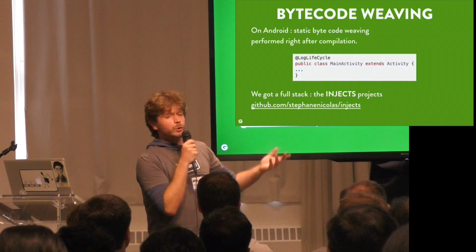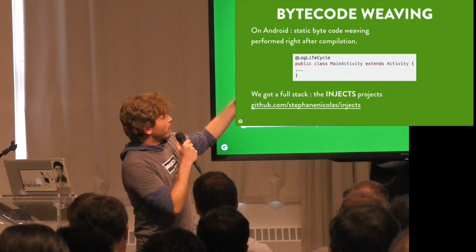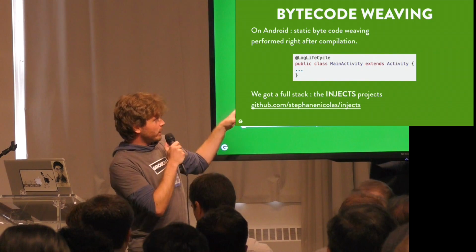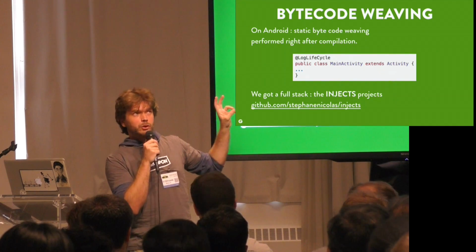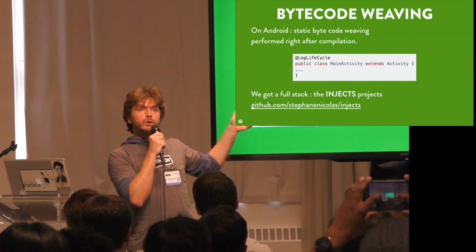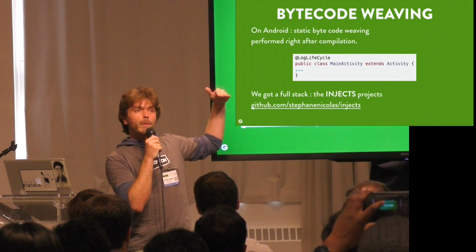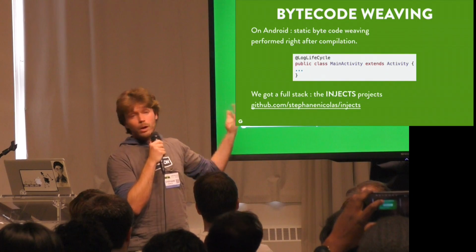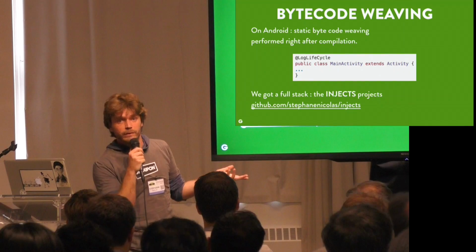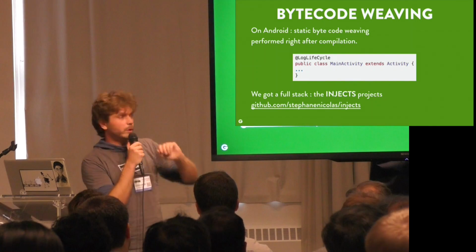So here is an example of what we could achieve using bytecode manipulations. Let's take a single activity, this very simple one, and you just annotate it with @LogLifecycle. Once this gets compiled, we provide this bytecode to a transformer, I think we call that. Now we detected that you added this annotation, and we can change the bytecode according to that and perform a certain number of actions. For instance, here, we're going to look at all the methods that are related to the lifecycle of the activity and log them so that in ADB logcat, you would get the time spent for each method call that is part of the lifecycle. You could also see which one is called and which one is not called. So it's very easy to use. You just use a simple annotation.